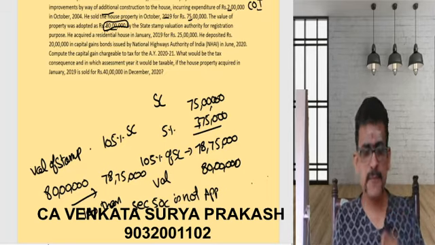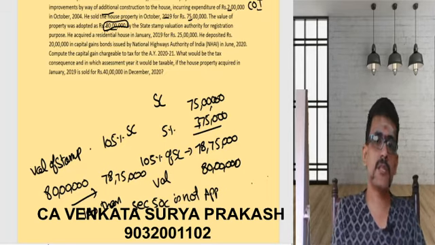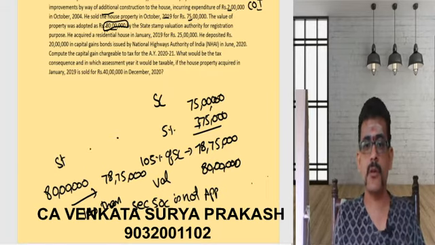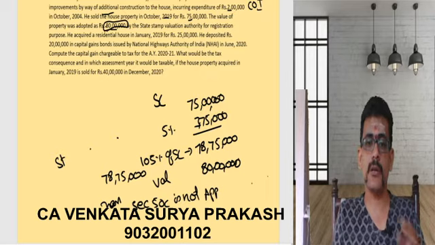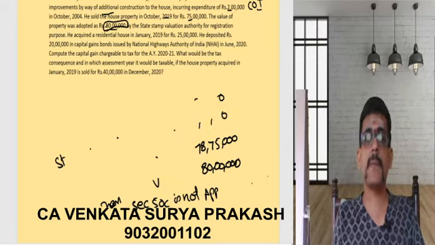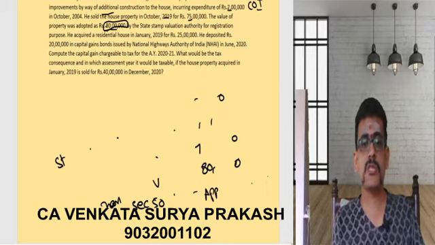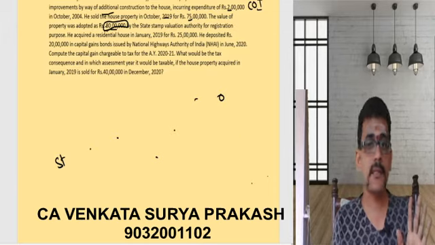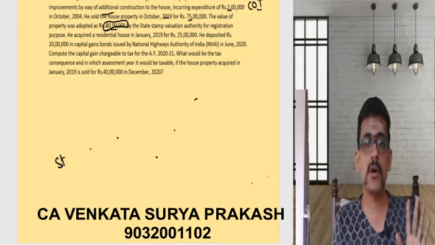As you apply section 50C, the stamp duty value has to be considered as your full value of consideration. You need to explain this entire thing in your working note. Calculate 105% of your sale consideration and compare it with the stamp duty value. If the stamp duty value is less than 105% of sale consideration, then you are not going to apply section 50C.